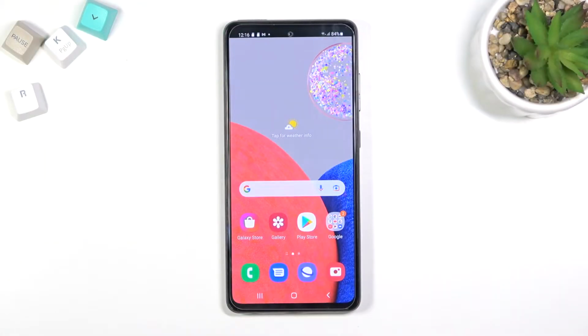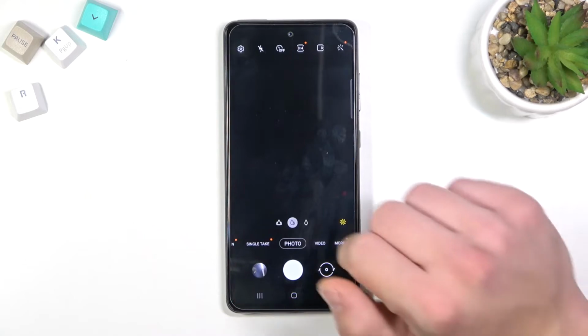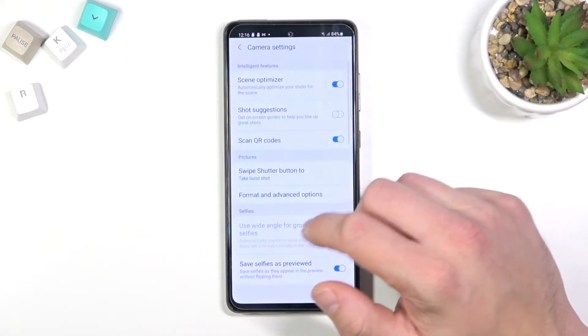Hello, in front of me I've got Samsung Galaxy A52. In this video I'll show you how to turn on floating shutter button and how to remove it. Okay, so let's open the camera and go to settings.